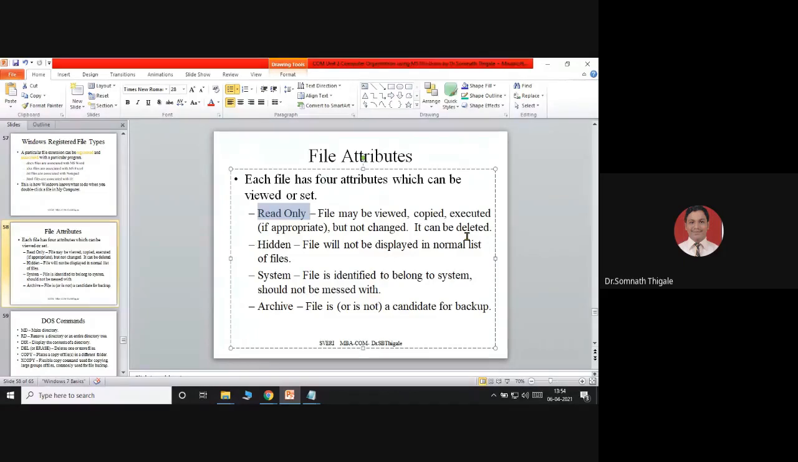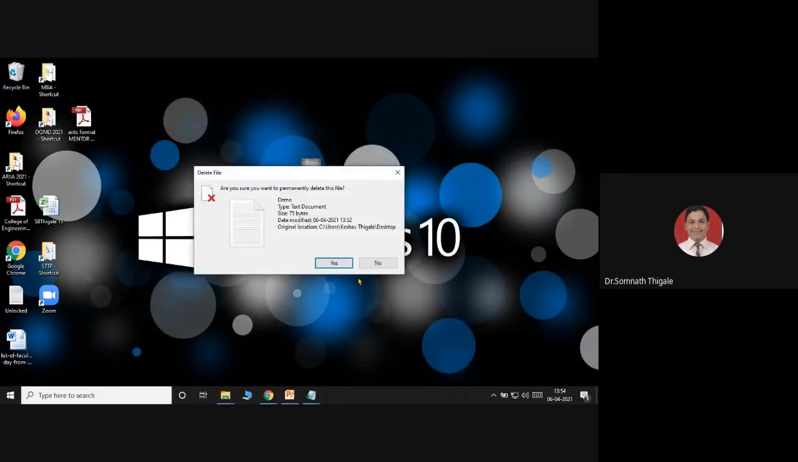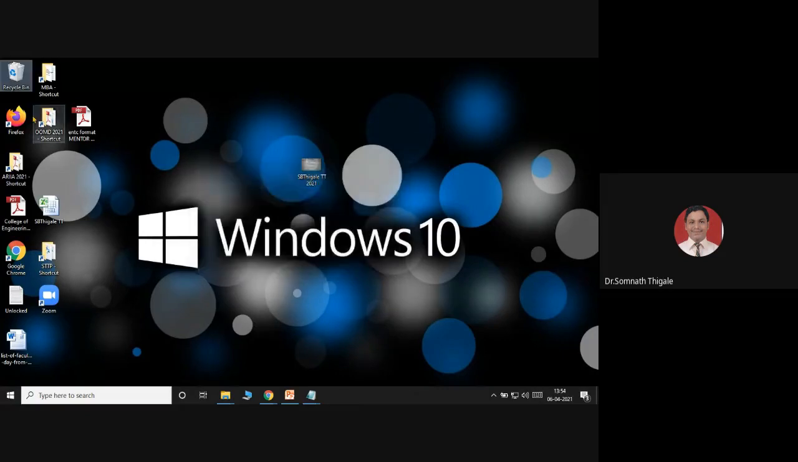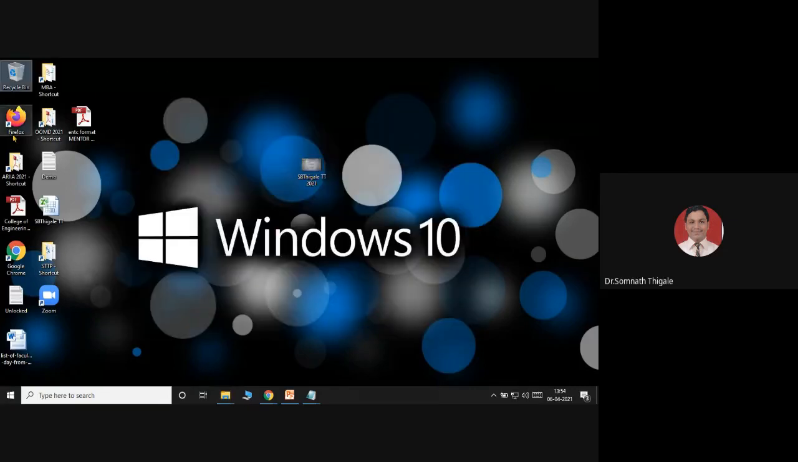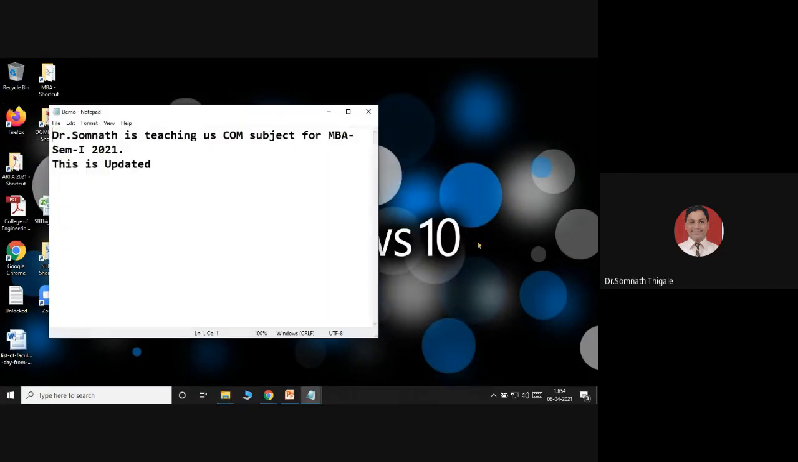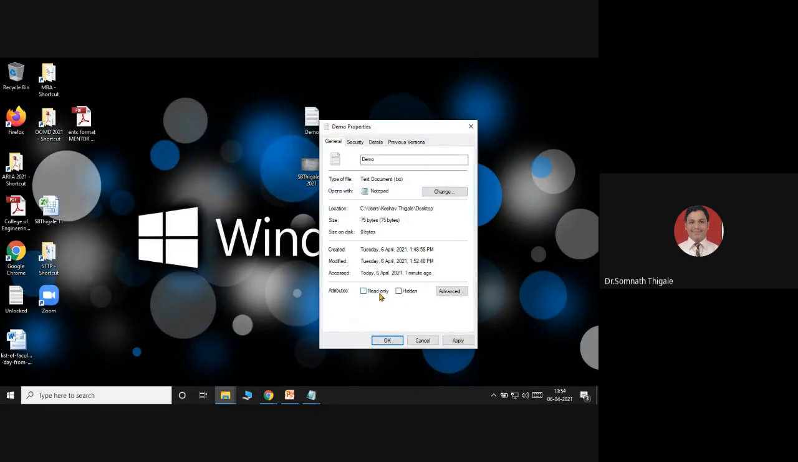Can the file be deleted? Yes, you can delete that particular file. For example, if I select this, right click and choose delete, yes, the specific file is deleted. I'll restore it. I'll open the recycle bin and restore it. My file is back on my desktop. So this is the option you get when you click properties with the read only attribute. You will be able to see the file only, nothing else. We call that option the read only option.